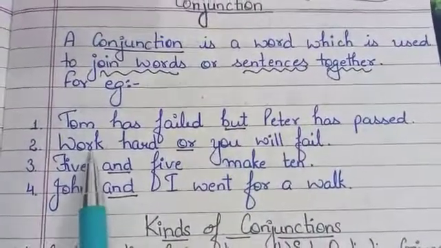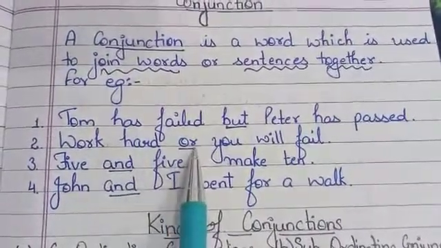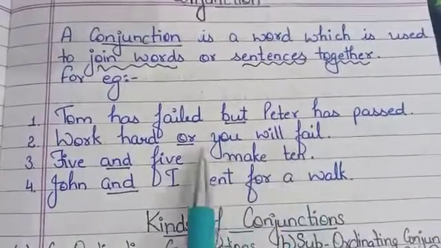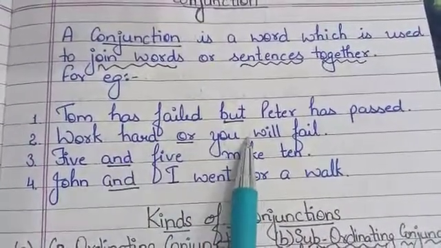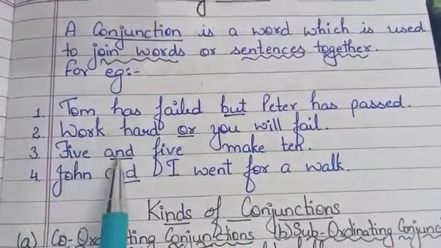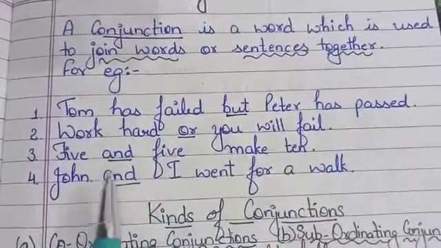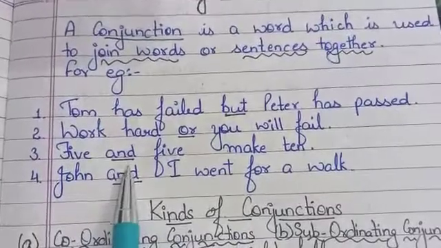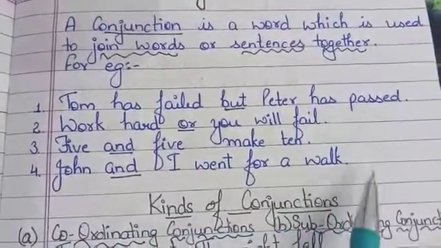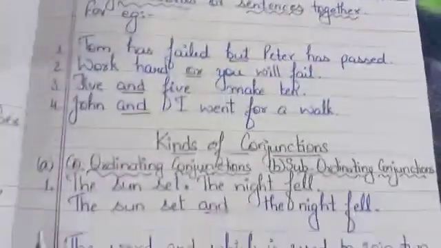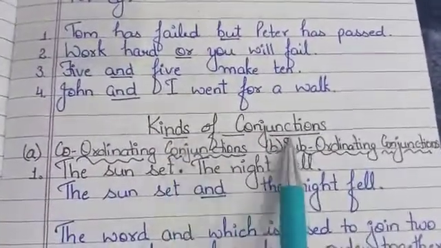Now look at the second sentence: Work hard or you will fail. Or is the word over here, again joining these two sentences. Next, 5 and 5 make 10. Next is John and I went for a walk. Again, the word and.